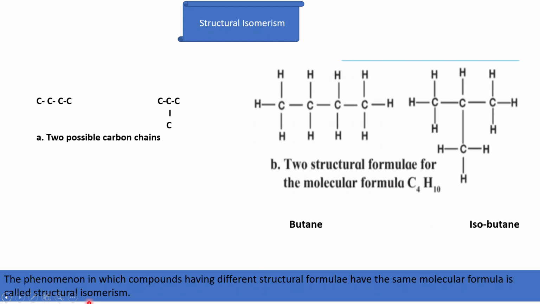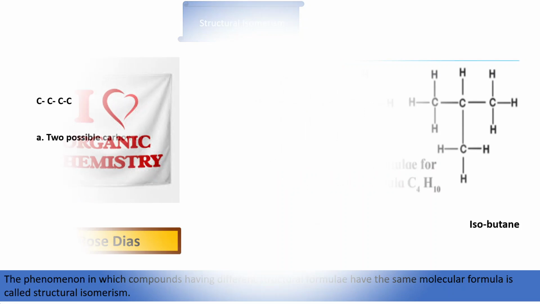The phenomenon in which compounds having different structural formulae have the same molecular formula is called structural isomerism. The number of carbon compounds increases due to the isomerism observed in carbon compounds.